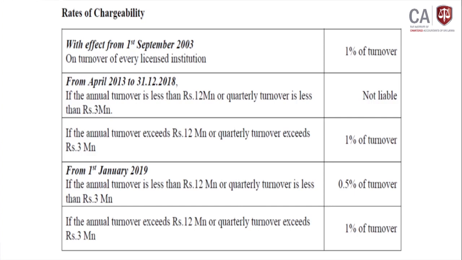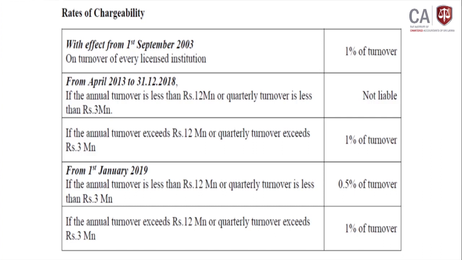Again there is a change with effect from 1st January 2019. If annual turnover is less than 12 million and quarterly turnover is less than 3 million, then they pay 0.5% of turnover. If turnover exceeds 12 million per annum and 3 million per quarter, they should pay 1% of the turnover as TDL.